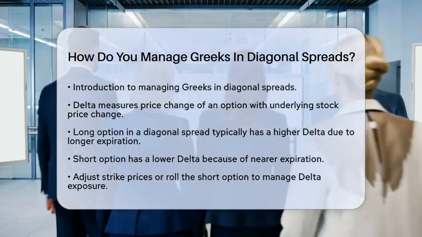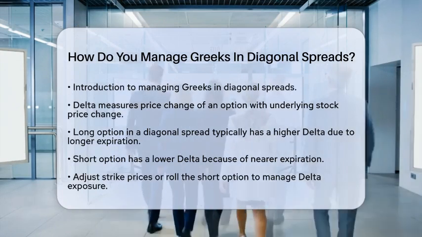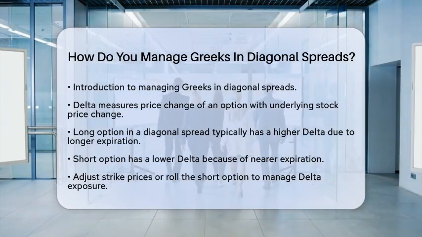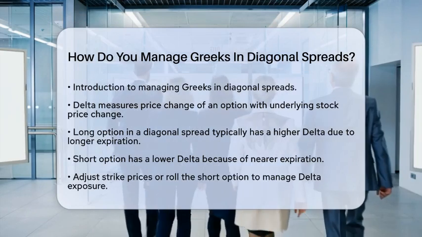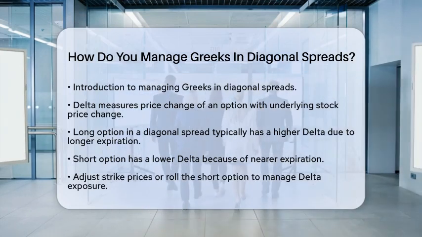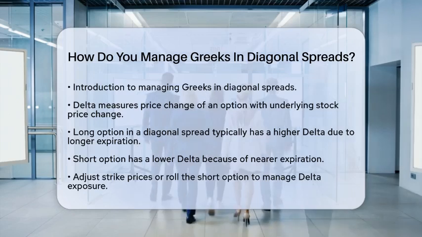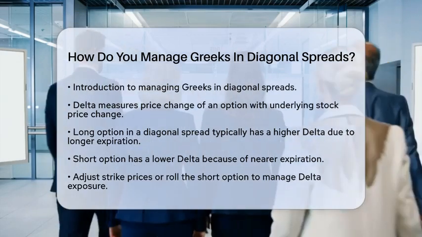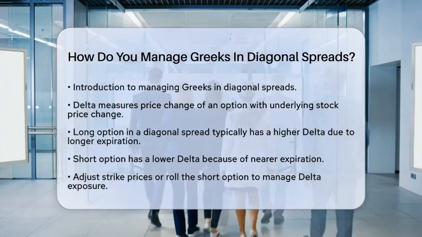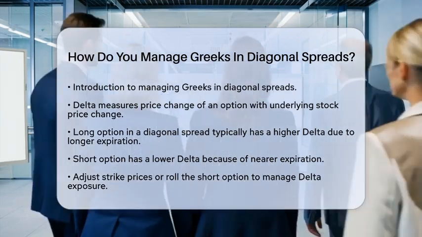First, let's talk about delta. Delta measures how much the price of an option changes when the underlying stock price changes. In a diagonal spread, the long option usually has a higher delta because it has a longer expiration. This means it offers more directional exposure. The short option, with a nearer expiration, has a lower delta.